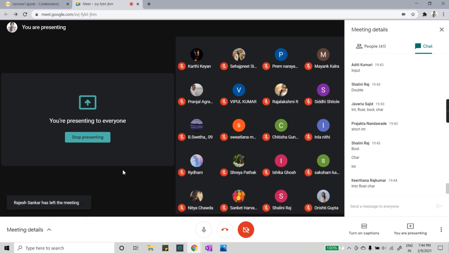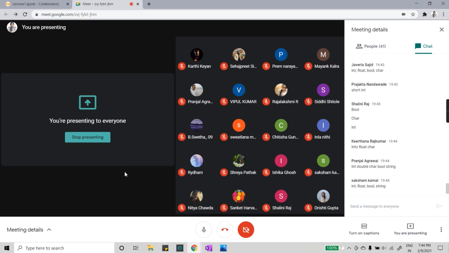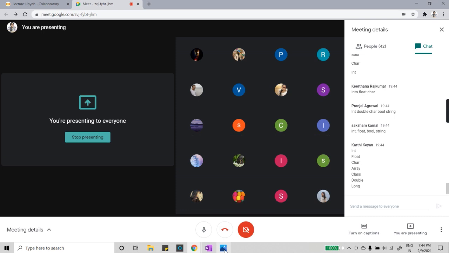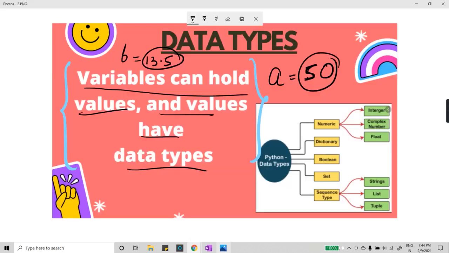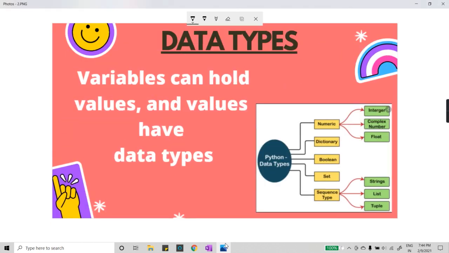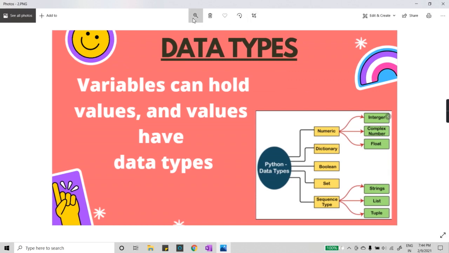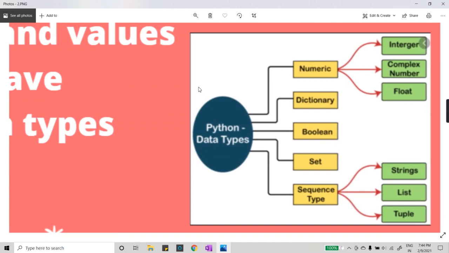Ketana, int, float, char. Pranjal, int, double, char, bool, string. Karthi has listed the whole list. So you all know the basic data types. You have studied C++ or other languages, but Python is a little different. In Python we have the data types you listed, strings, integer, float, double, boolean, but other than that we have three more important data types. Let me name those three. For that I will show you this chart.